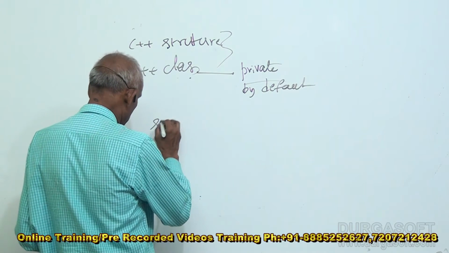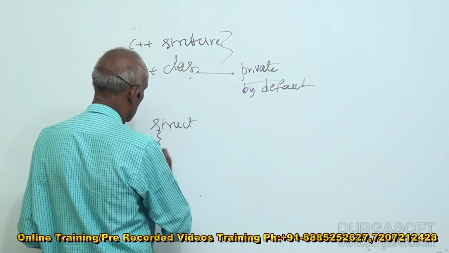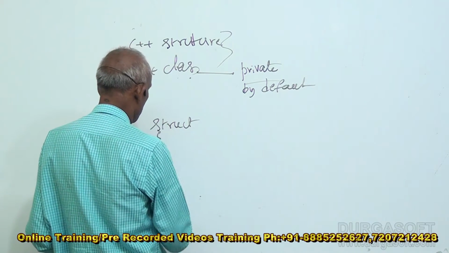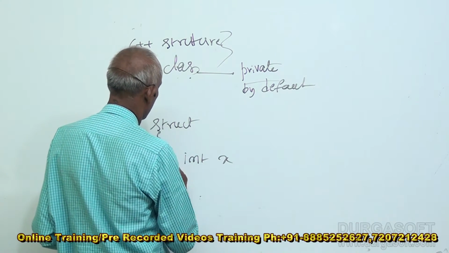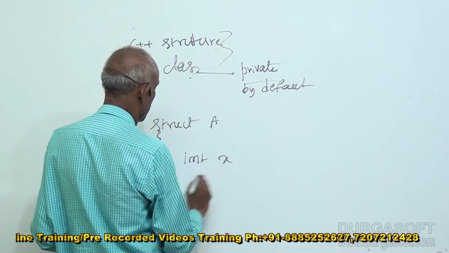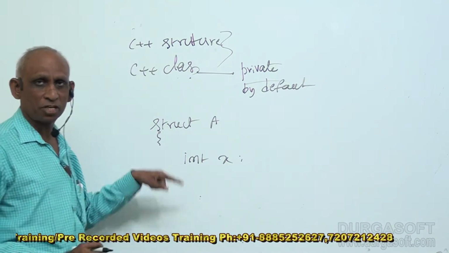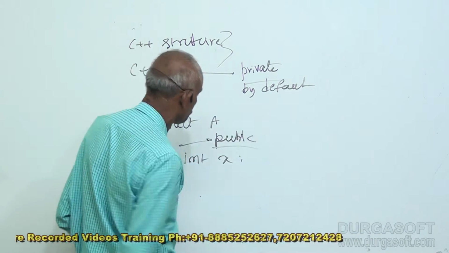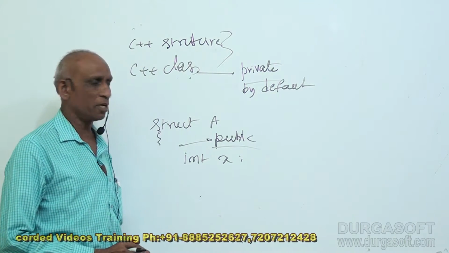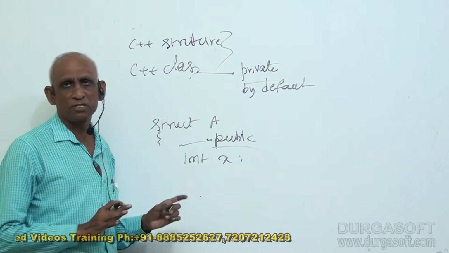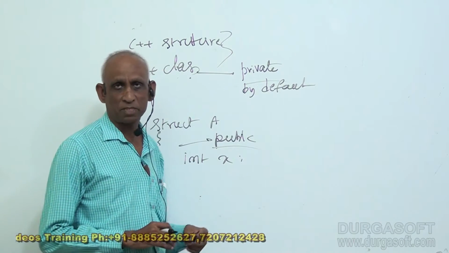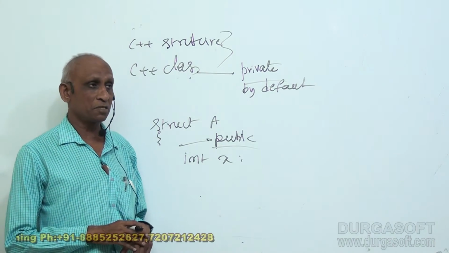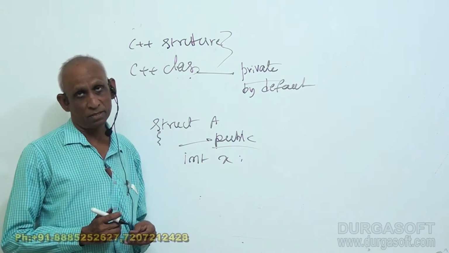If it is a structure, in C, of course, private and all this is not there. But in C++, a structure, if I say struct A, int x, in a structure in C++, this is public by default. That is all the difference between structure and class in C++. Otherwise, C++ structure and class are the same. Means C++ structure is as powerful as the class.